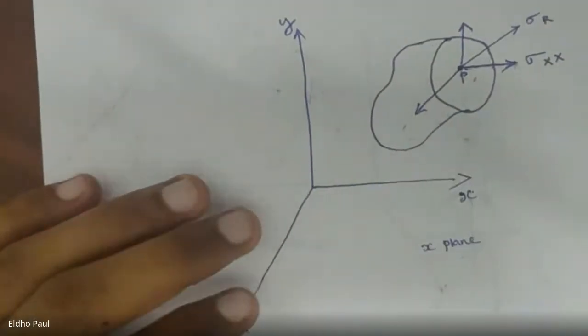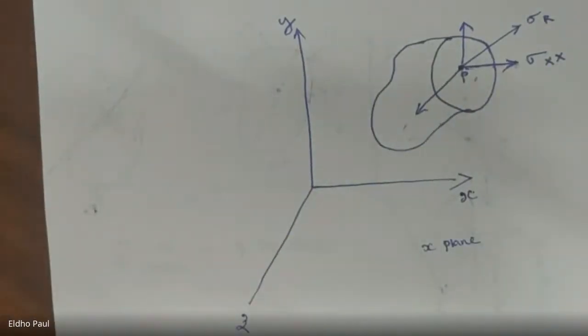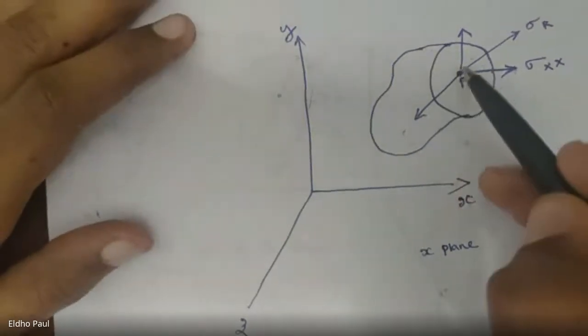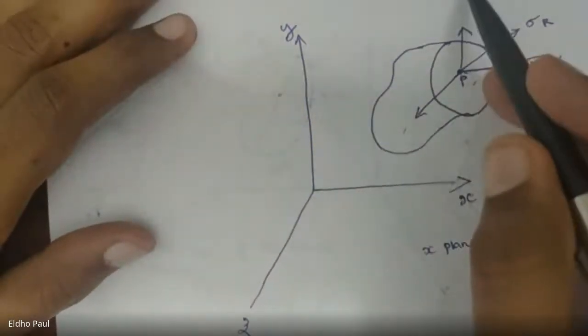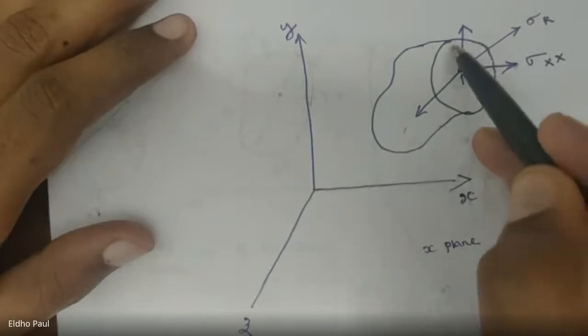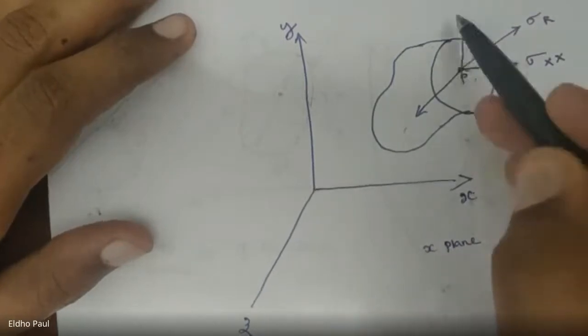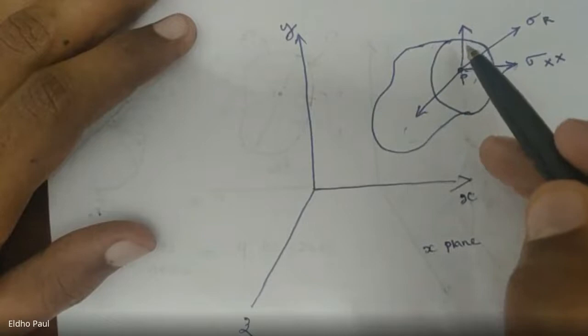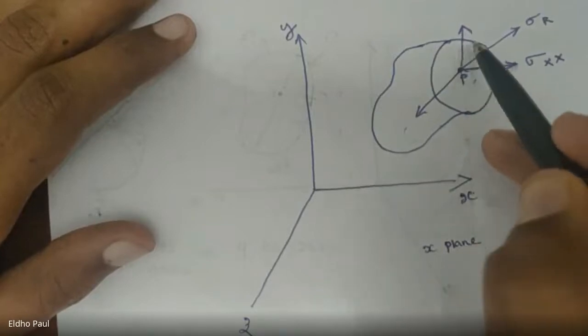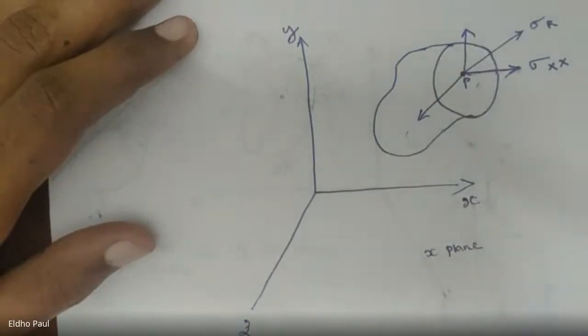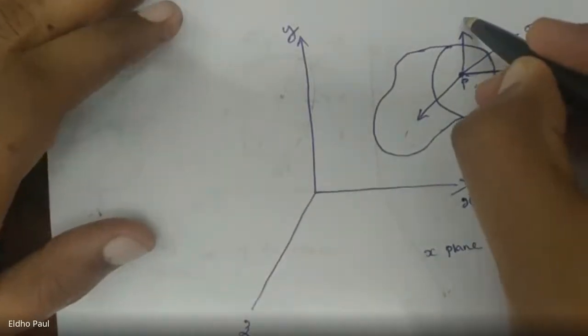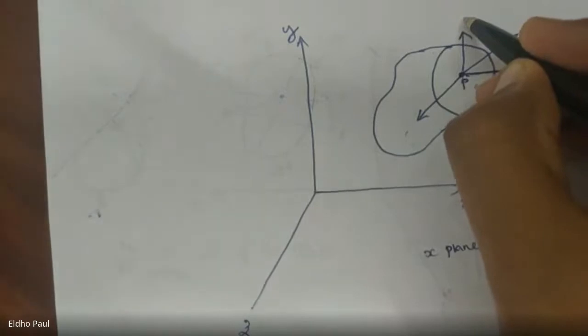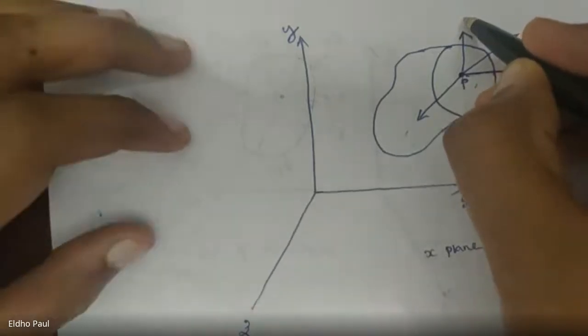I will explain what xx is later. The next component is parallel to the y direction, but we can see this y component is along the cross section, or tangential to this cross section. So the component of stress which is tangential or parallel to the cross section is a shear stress.